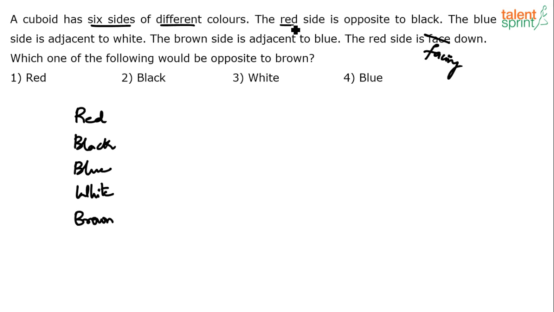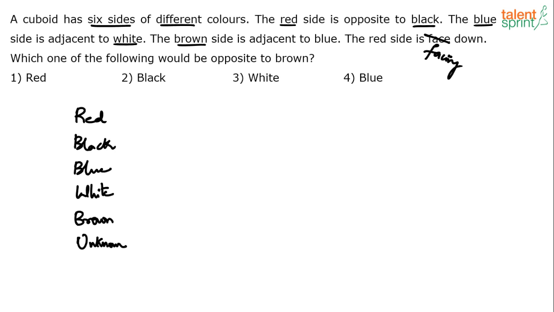The 6th color has not been given at all. So there has to be one more color, so let's say some unknown color there. So these are the 6 colors: 1, 2, 3, 4, 5, and 6.